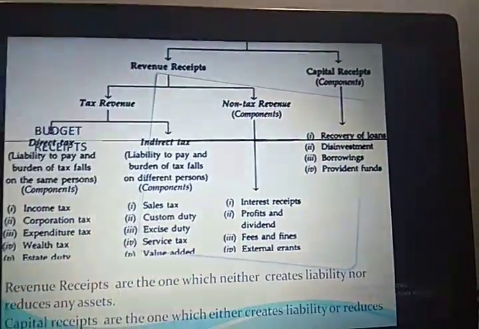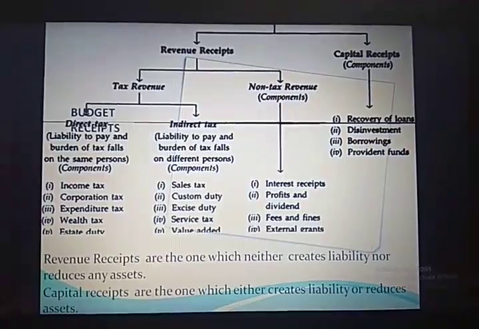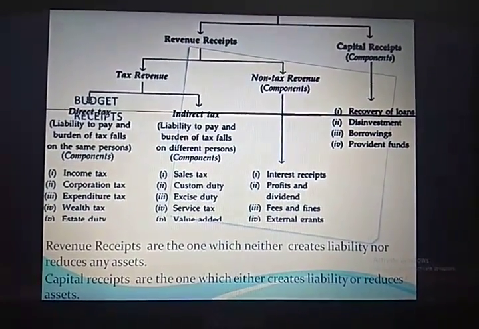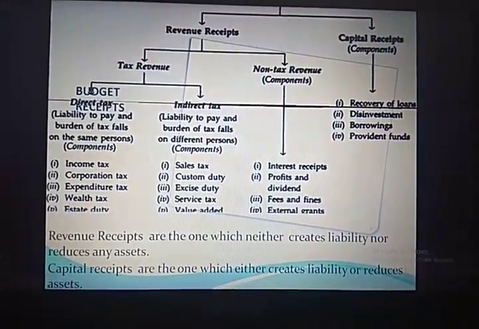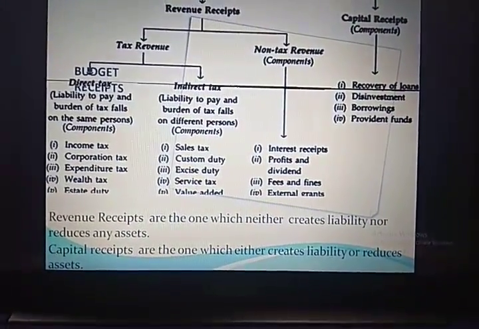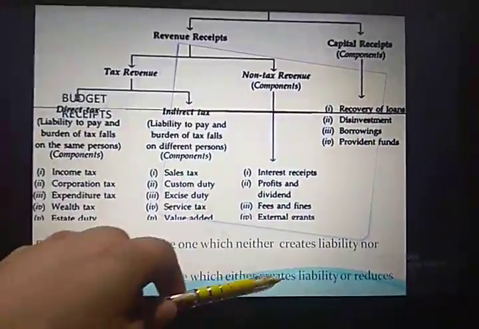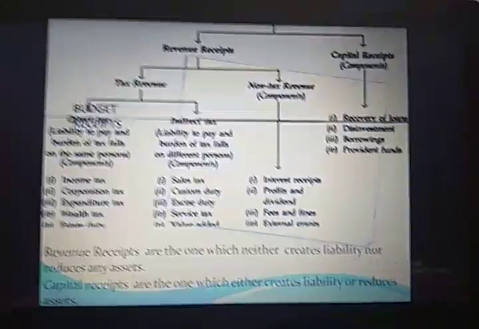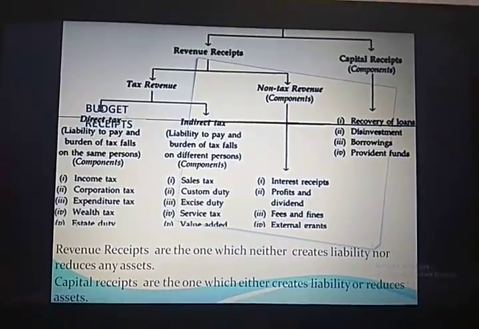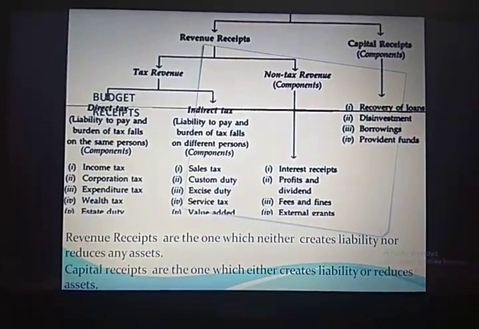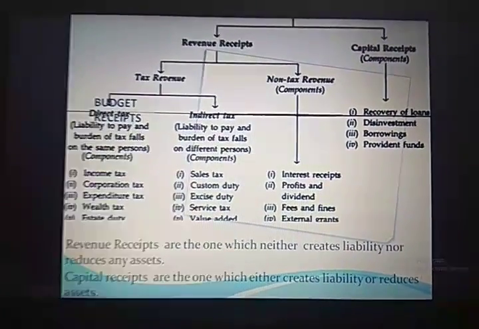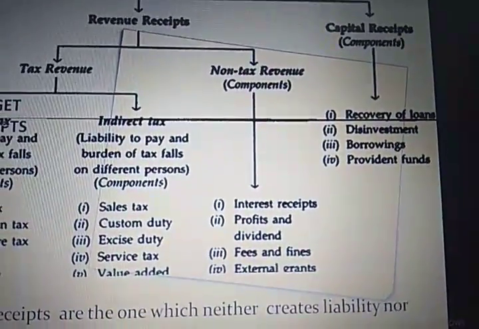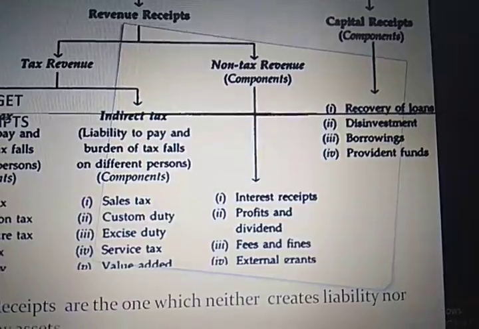The third point is borrowings. Borrowings, why is it a capital receipt? Number 1, it is capital in nature because it is non-regular and non-recurring in nature. Number 2, borrowings create liability as well as reduce assets. It creates liability because it becomes your liability to repay the loan. It reduces your assets because when you take a loan amount, you have to keep some security against it. So that asset gets reduced.